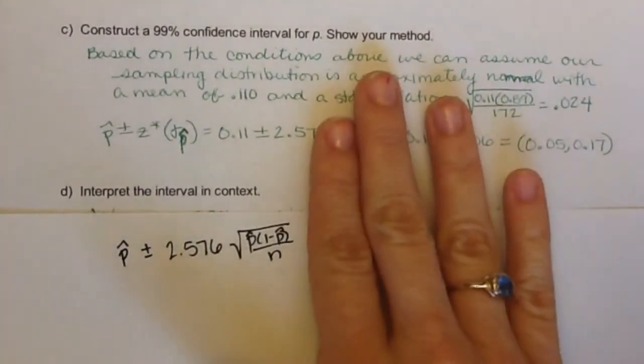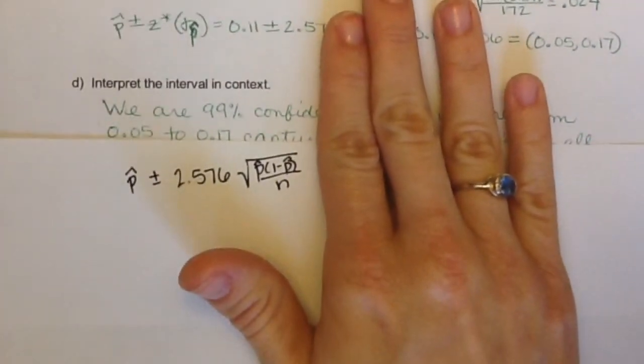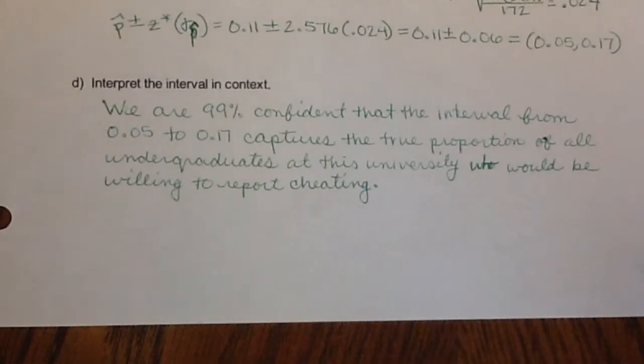And then finally, we're going to interpret this in context. Anytime you find a confidence interval, you should always interpret that confidence interval. So we are 99% confident that the interval from 0.05 to 0.17 captures the true proportion of all undergraduates at this university who would be willing to report cheating.